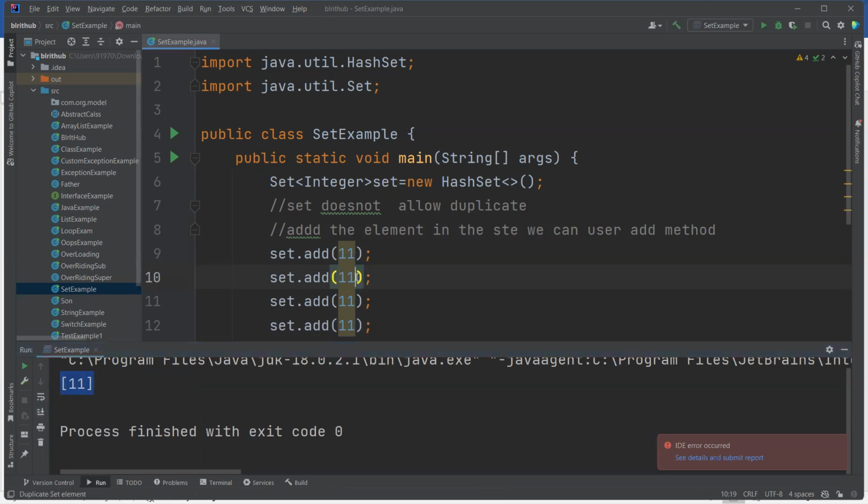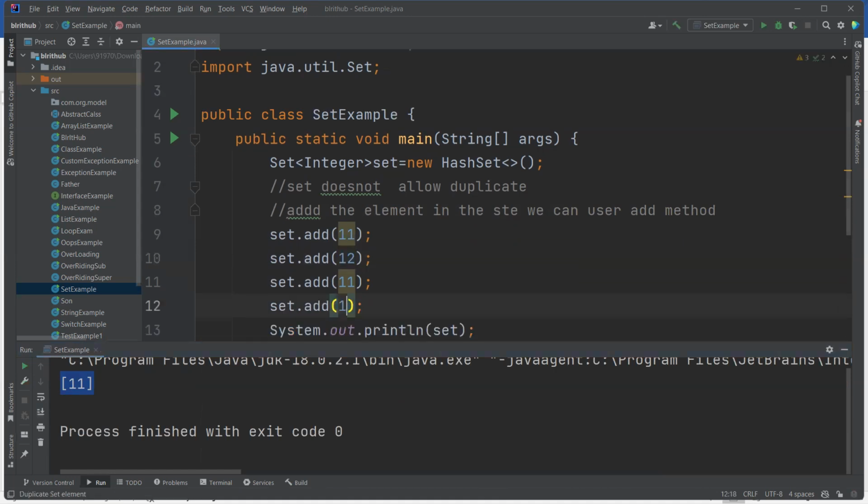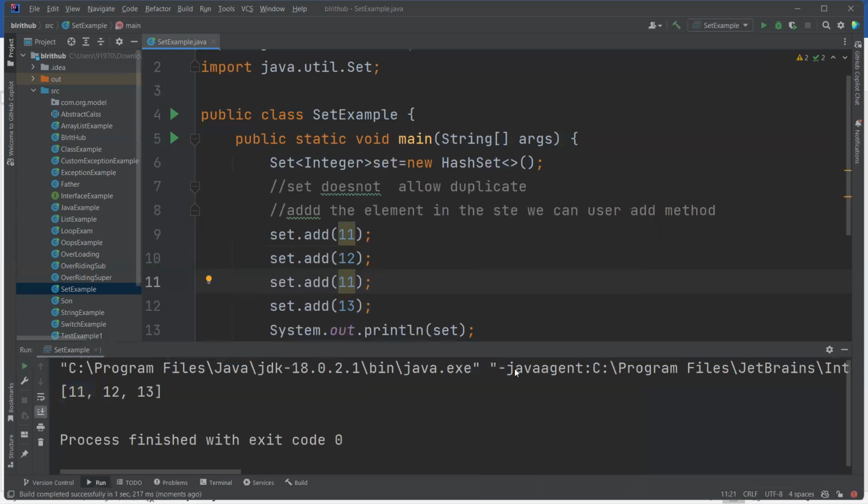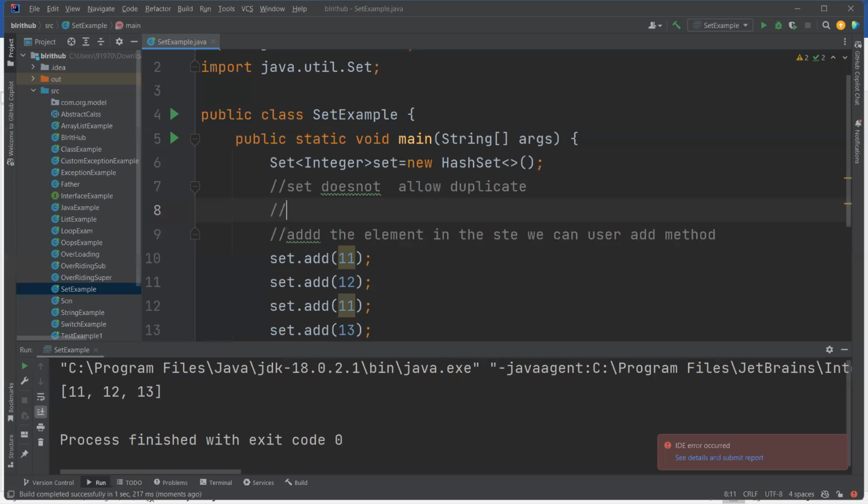For example, if you're adding 1, 2, 1, 3, now if you're adding one more duplicate, see, it removes the duplicates. It's not adding the duplicates. Now again, Set can allow only one null value.